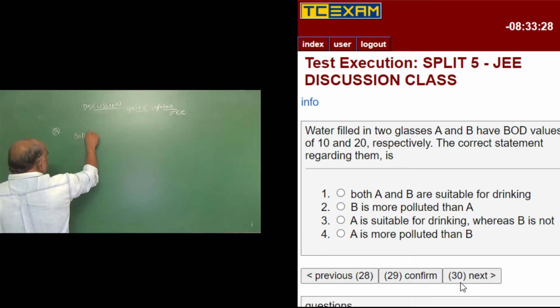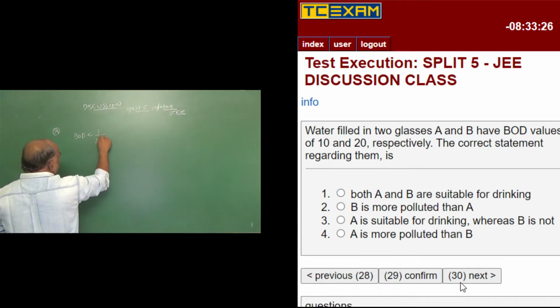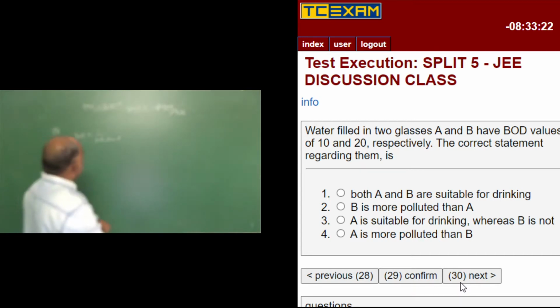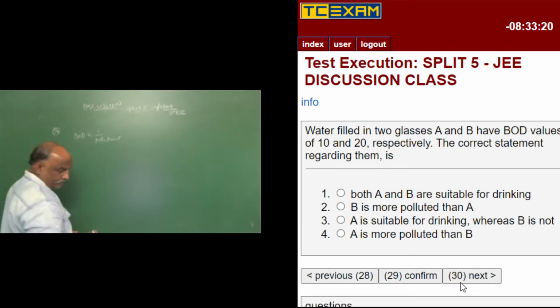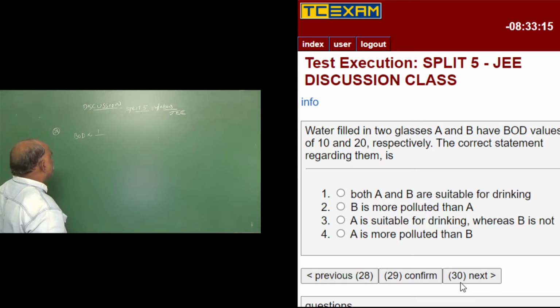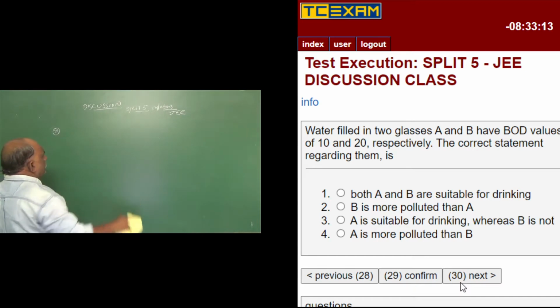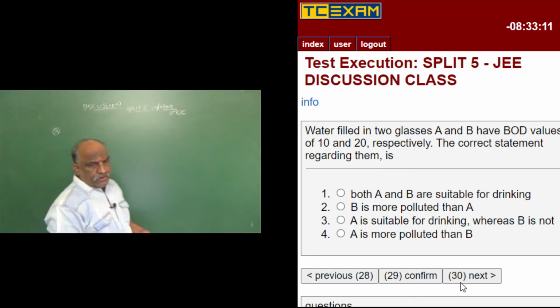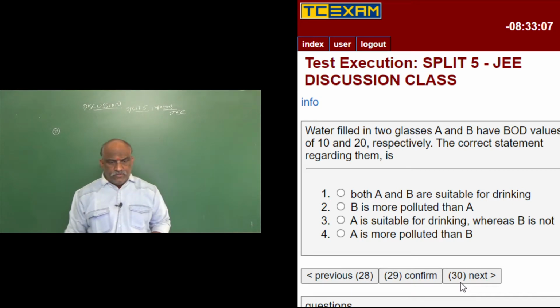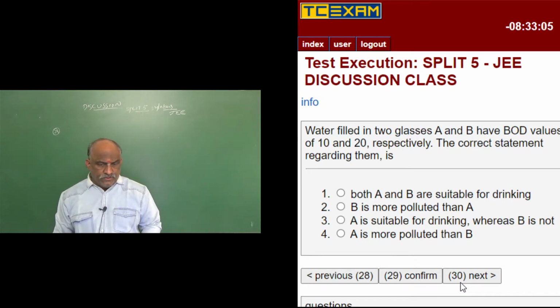BOD is proportional to 1 by pollutant. B is more polluted than A. Both A and B are suitable for drinking. A is suitable for drinking, whereas B is not. A is more polluted than B.